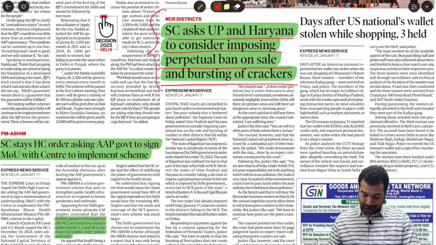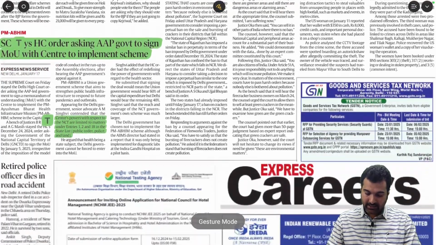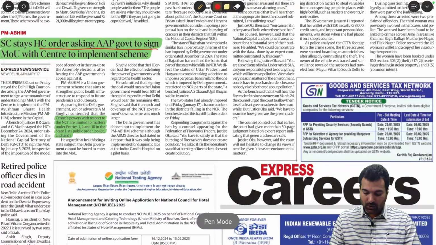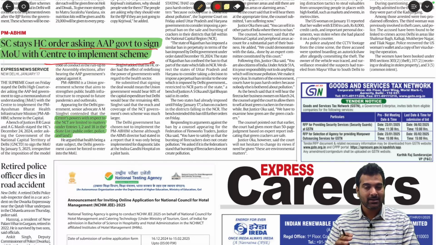Next, yeah, this is important. See why I highlighted. Supreme Court stays High Court order asking AAP government to sign MOU with Centre, right, to implement the scheme. So again, this will become a federal issue, right?